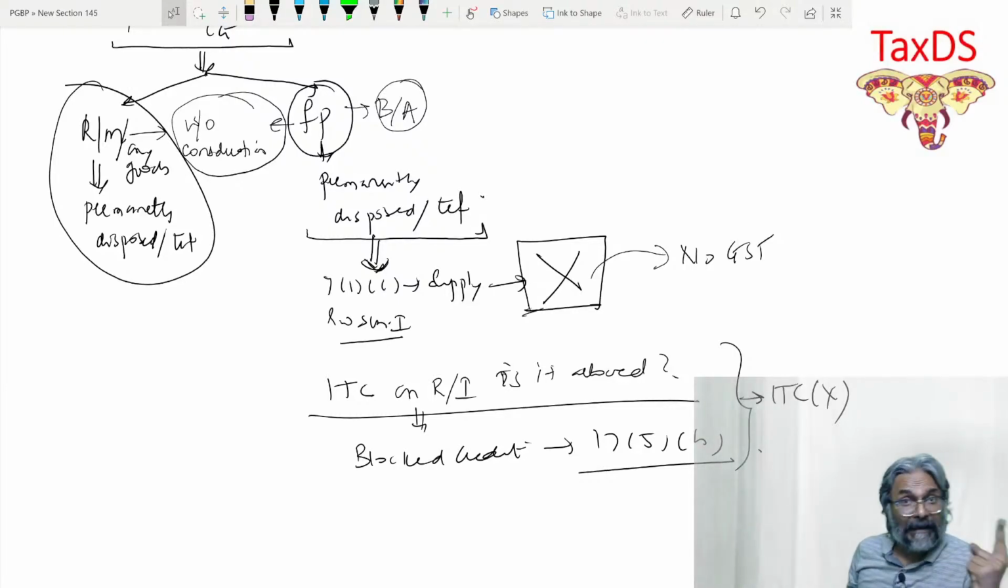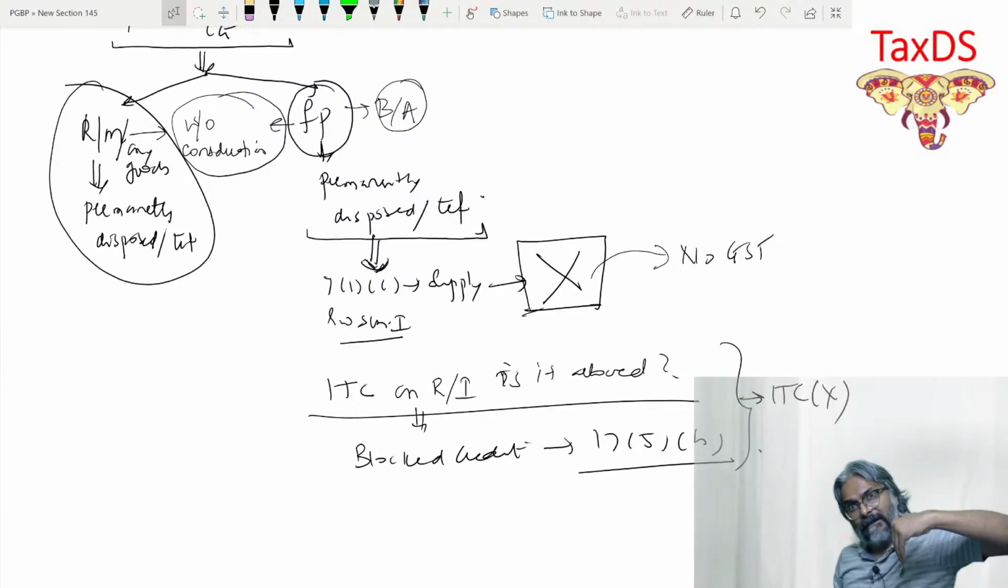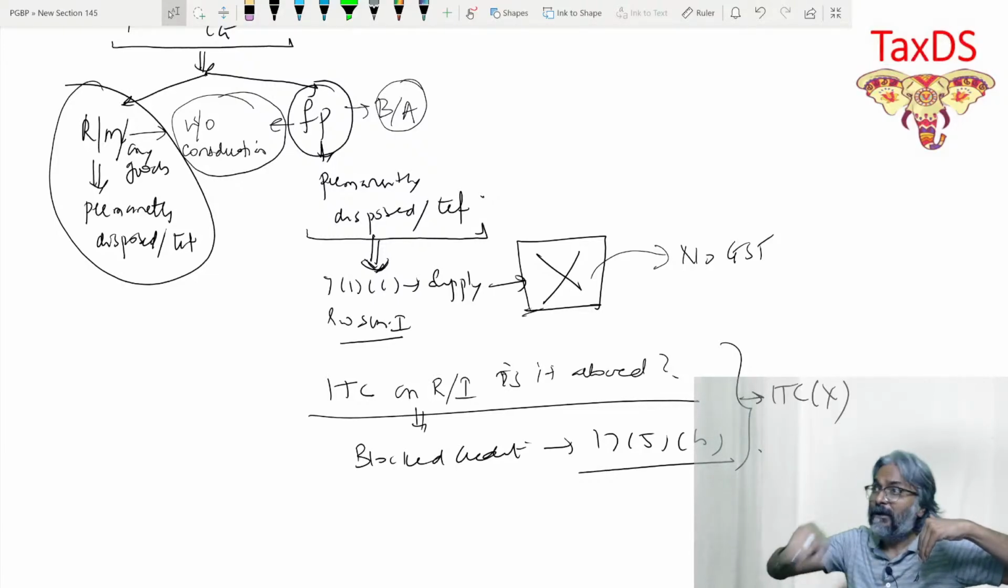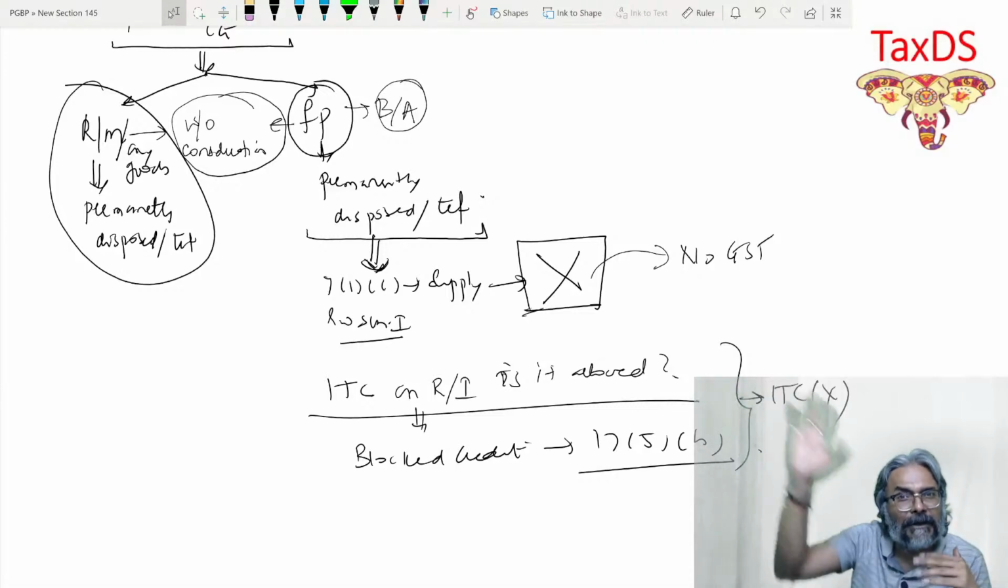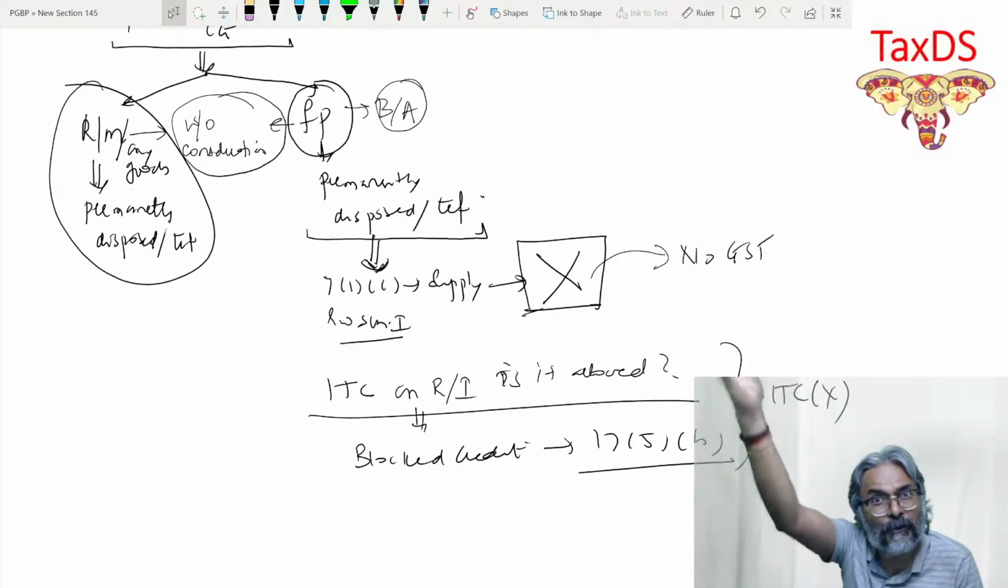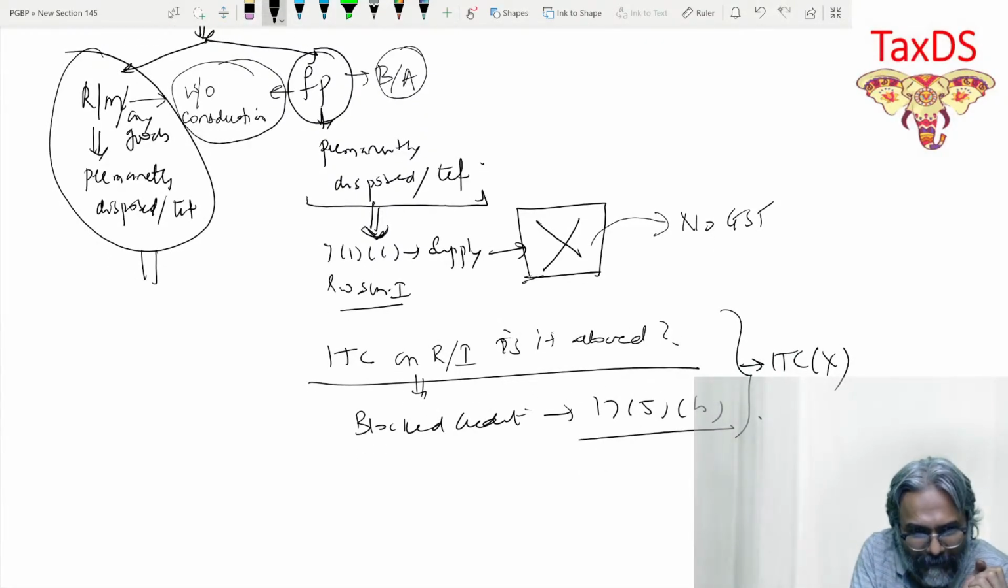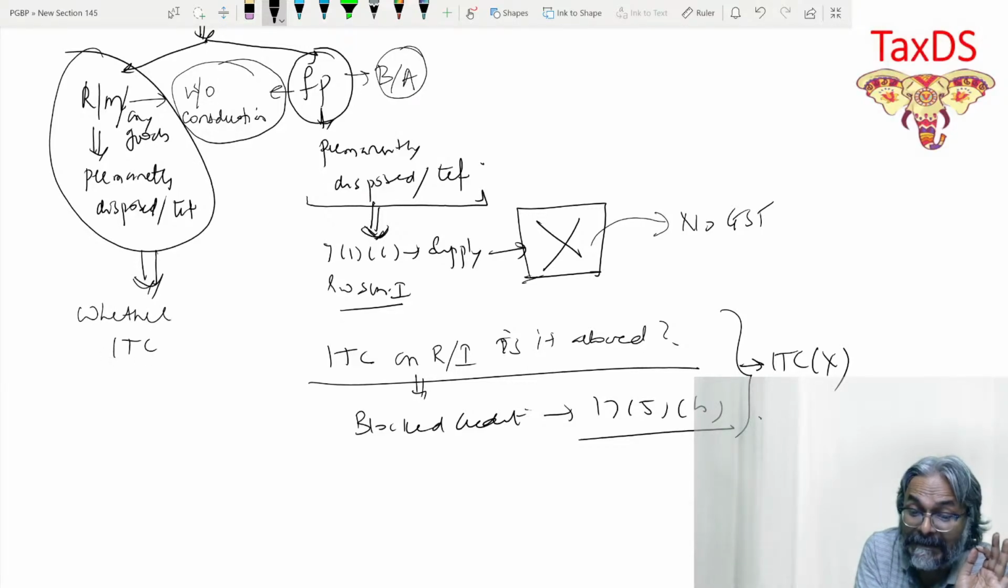So what do I do? I will take 10,000 gifts from the supplier. I'll purchase them, and then I will supply the same goods to the students without any consideration. On 31st December, New Year, many gifts are given like this by corporate houses. So you need to ask the question over here: whether on the goods that you have purchased, ITC has been taken. Ask this question.